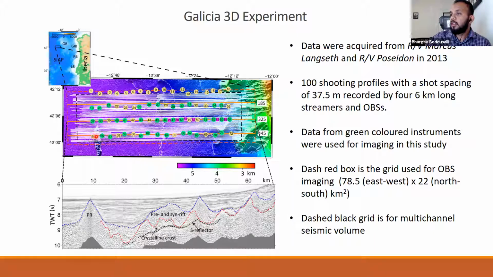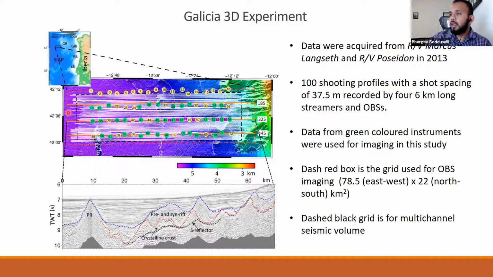The numbered dots here are the OBSs, and the ones with the green color are the ones which were used for full waveform inversion. The ones in yellow had either bad quality data or no recording, so they were not used. The data from the OBSs in the north top line were not used because there were larger uncertainties in their locations, because there was no shooting profile on top of them. However, they were used in some other studies.